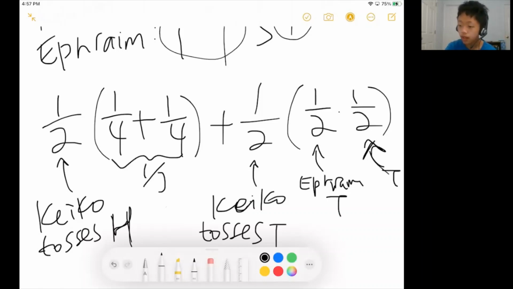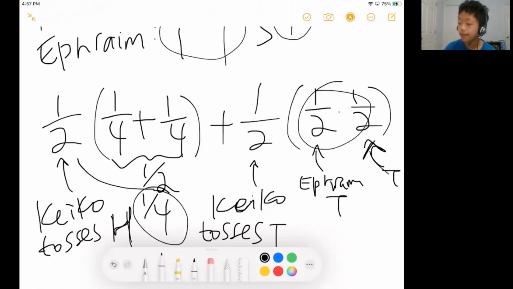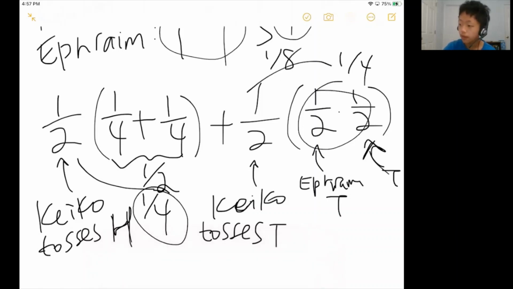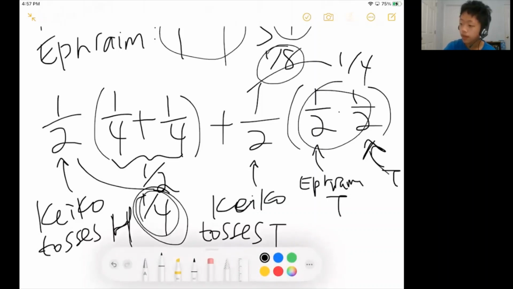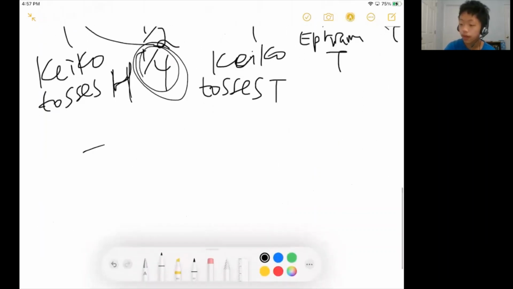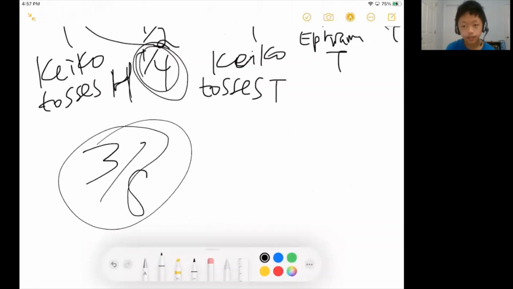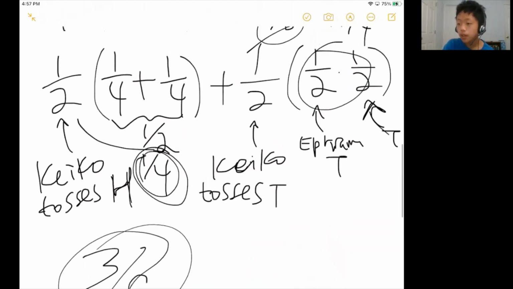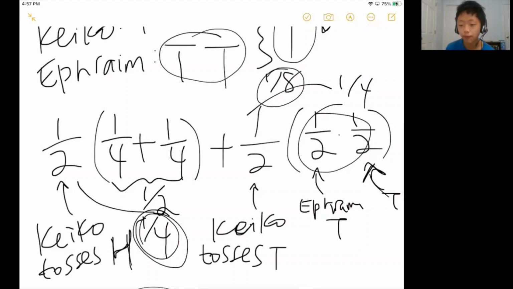So we can directly calculate it like this too. 1/4 plus 1/4 is 1/2. 1/2 times 1/2 is 1/4. And then here, this 1/2 times 1/2 is 1/4. 1/2 times 1/4 gives 1/8. So we do 1/4 plus 1/8, and if you add them, you also get 3/8. So that's another way to do the problem. It's basically doing the same thing, but it looks different. Those are 2 different ways you can calculate probability.